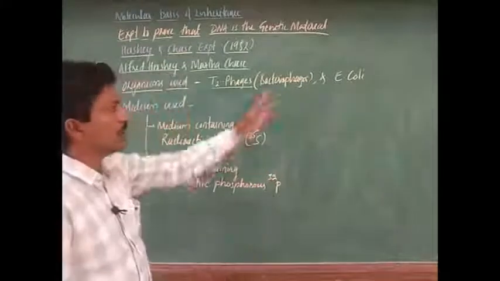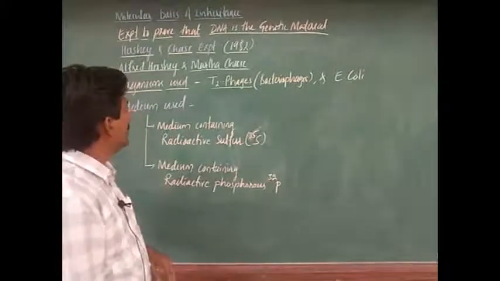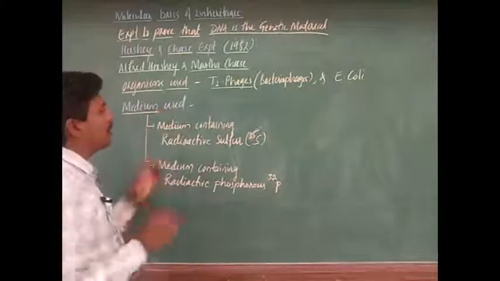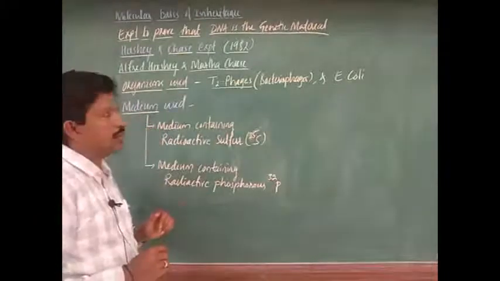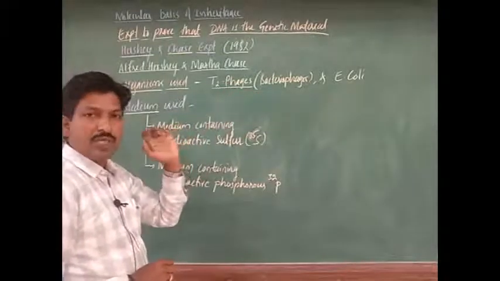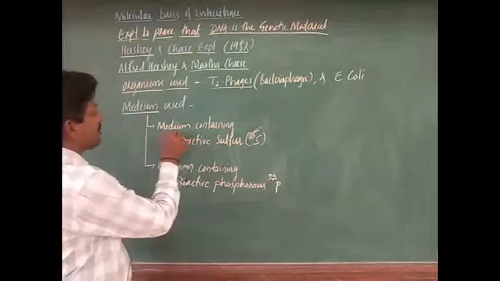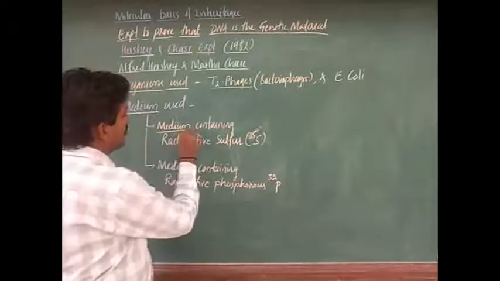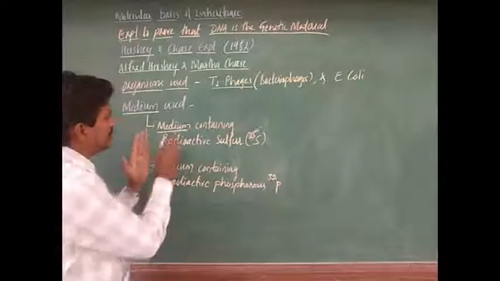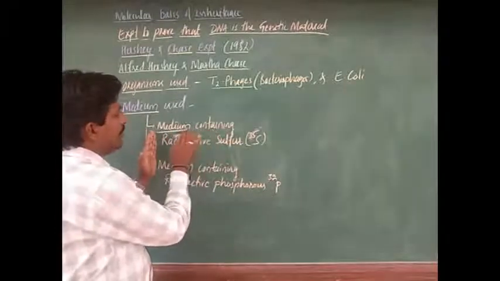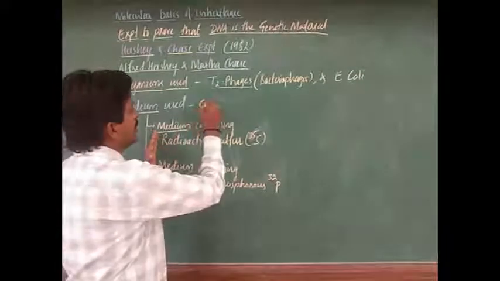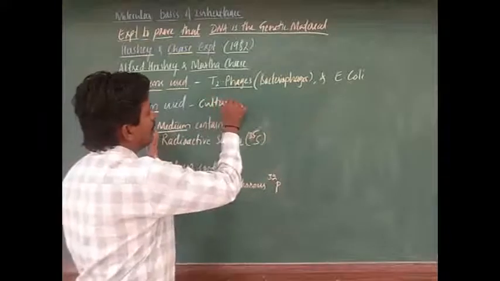These two organisms are useful here, and they also used a medium, because to culture these bacteriophages a medium is required. Two media were prepared separately.